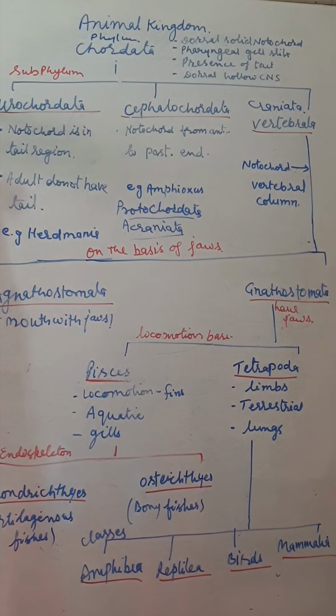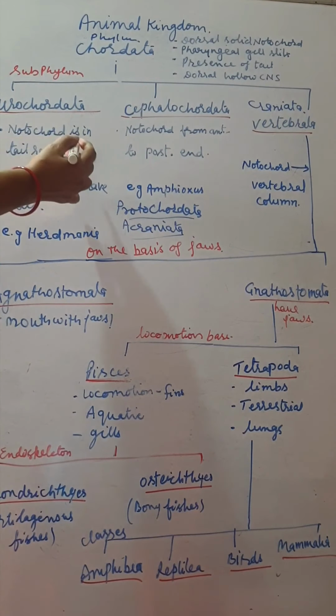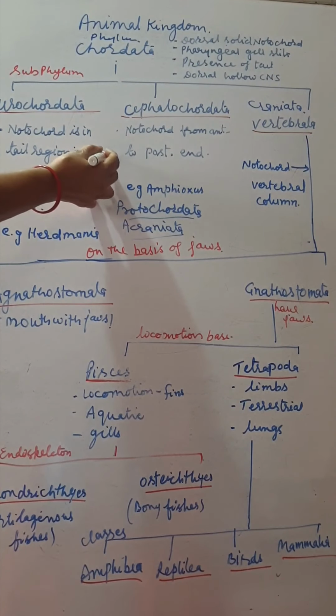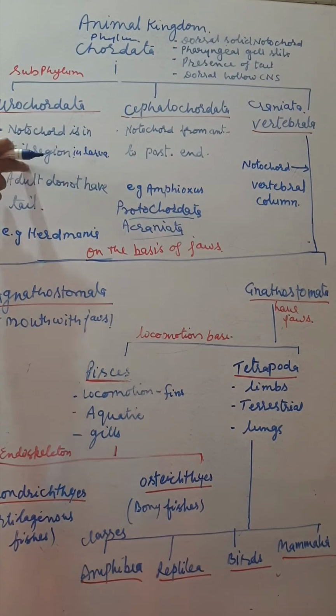Urochordata and Cephalochordata are also called Acraniata due to the absence of cranium or brain box. In the Urochordata, the notochord is present only in the tail region, in the larval stage only. The larval tail has the notochord. The adult does not have the tail, the tail is lost, so the notochord is not in the adult Urochordata.